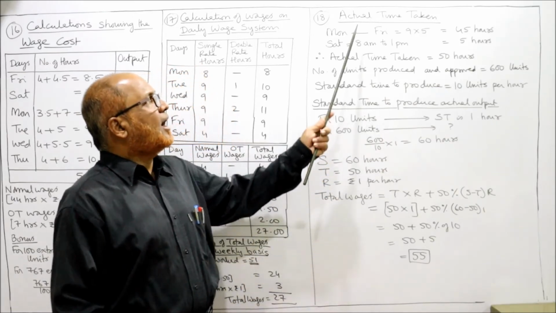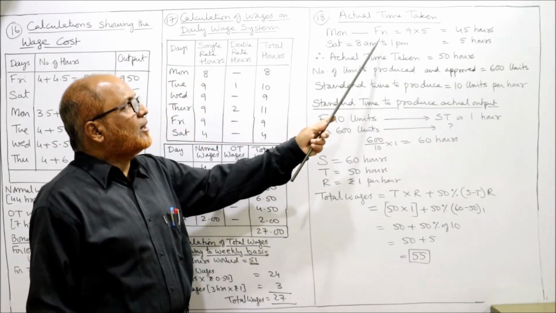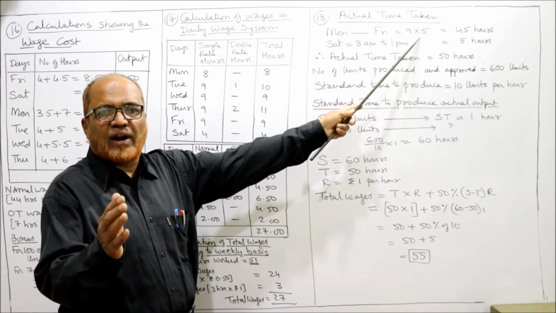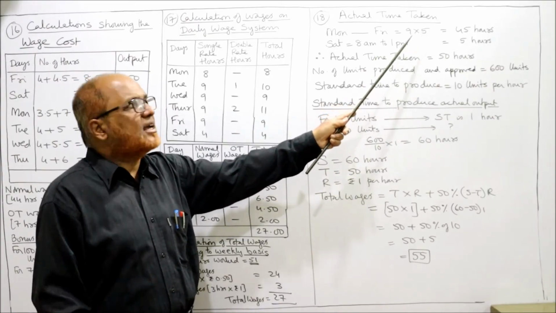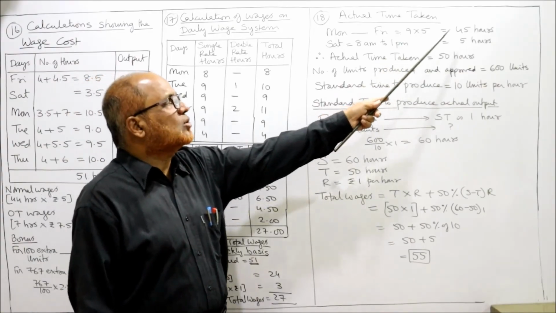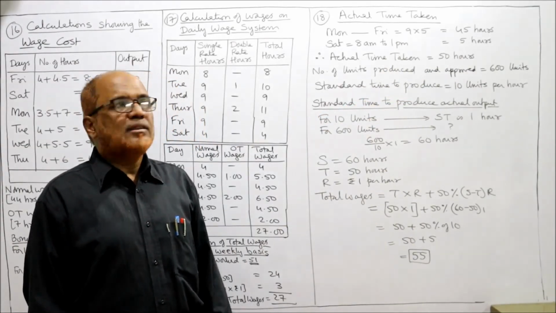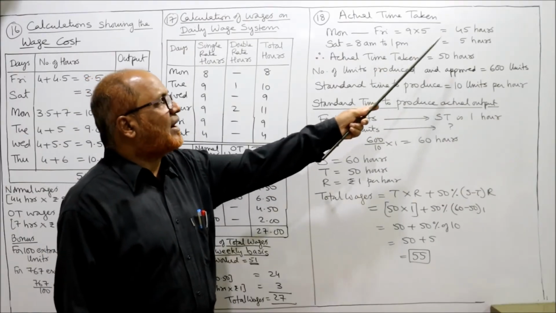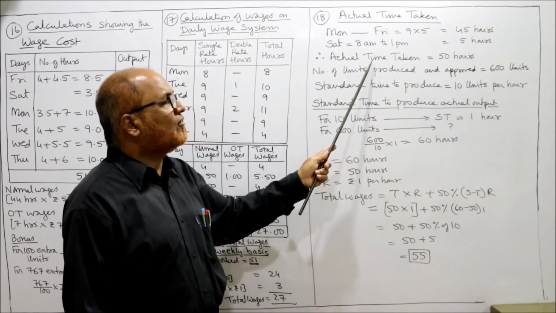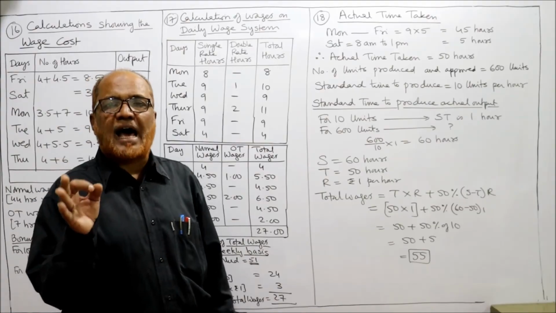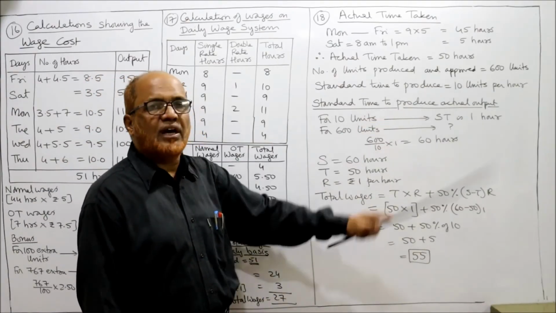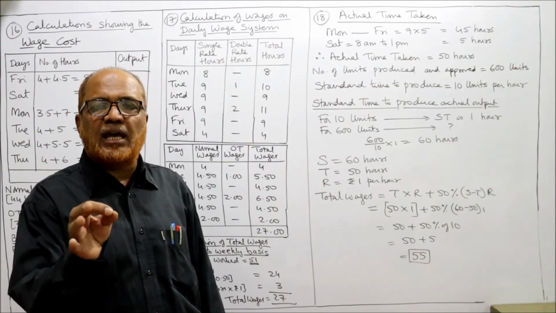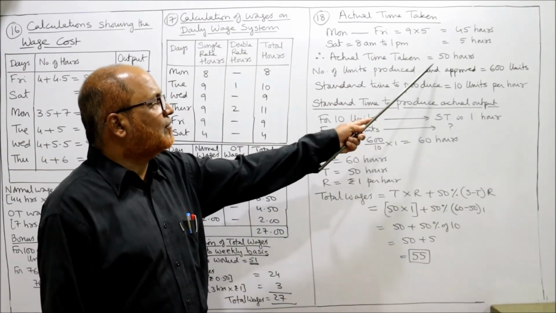Now see here. Actual time taken. Monday to Friday, 5 days. On every day he has worked for 9 hours. So 9 into 5, 45 hours. Then on Saturday, from 8 am to 1 pm, 5 hours. The total number of hours actually worked is 50 hours. So in other words, the actual time taken by the workman is 50 hours.